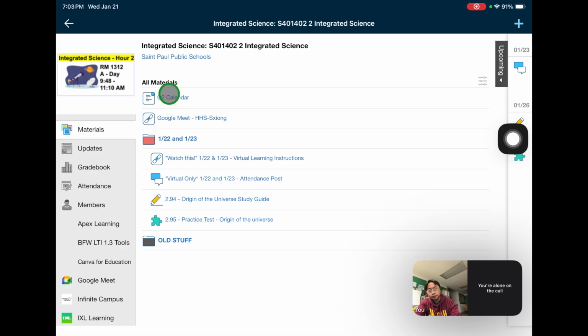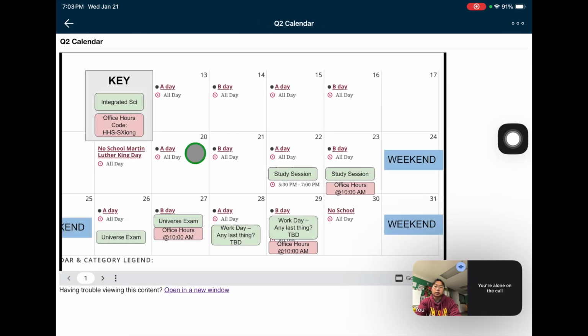If you click on the calendar, what you're going to see is what we're doing. So this is our integrated science class, and what are we actually doing on Thursday and Friday? We are doing a study session, for A Day and B Day. So lucky for us, we don't have to do the video anymore. We just skip that and go straight to our study session. Folks, next week on Monday, if you are A Day, you're doing the exam. If you're B Day, you're doing the exam.